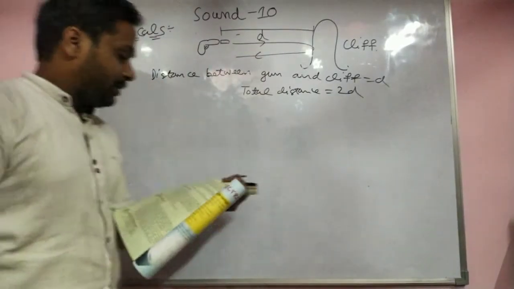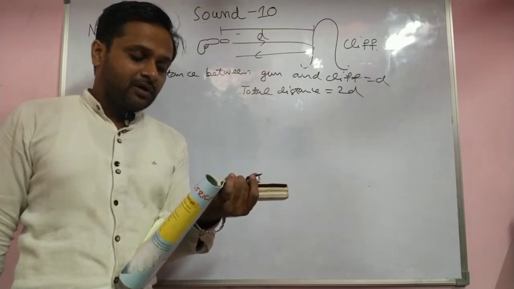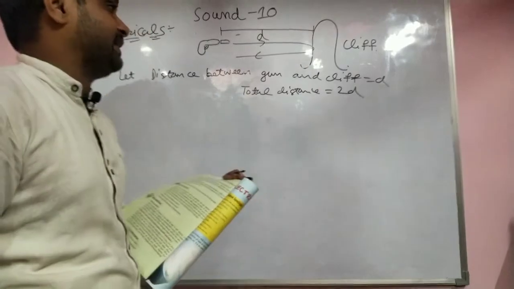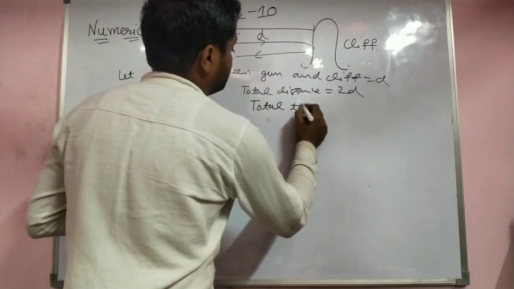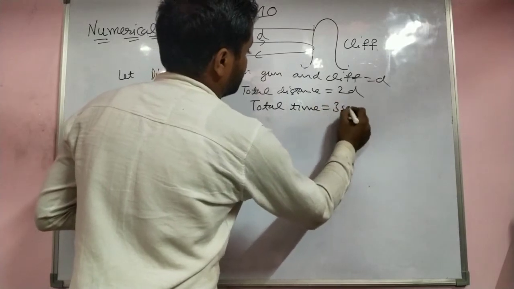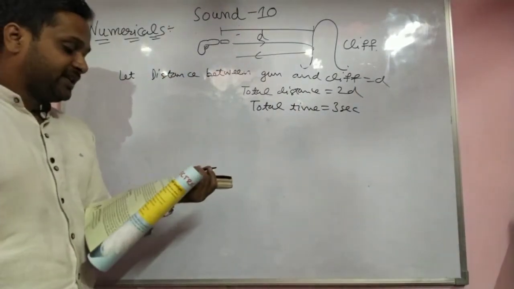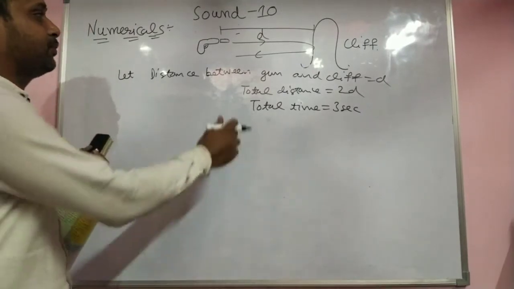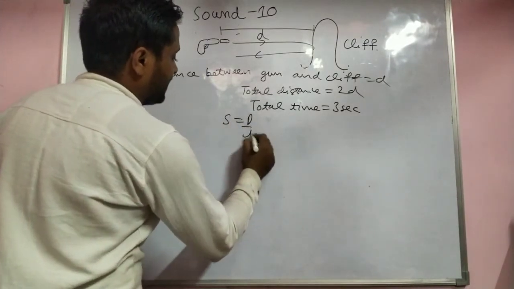A man standing in front of a vertical cliff fires a gun. He hears an echo after 3 seconds. So the total time to cover 2D is 3 seconds. Speed is equal to distance upon time.